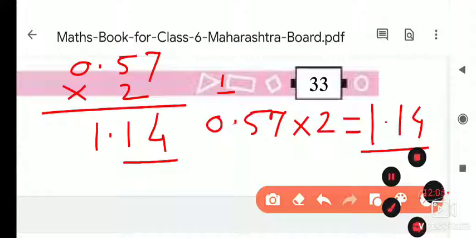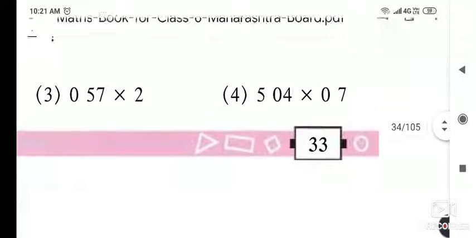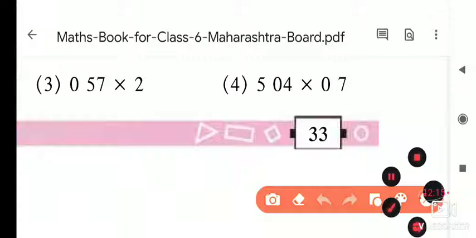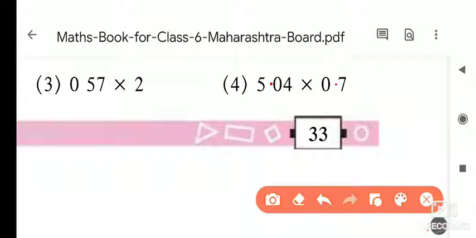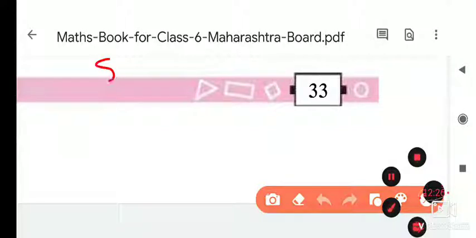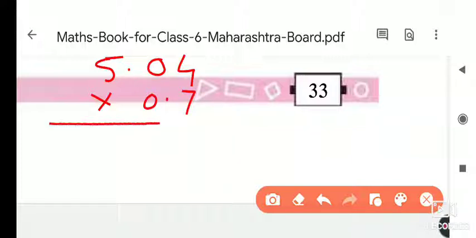And now we will see the last example from this exercise, and the question is 5.04 and 0.7. So we will write the question at first. 5.04 into 0.7.